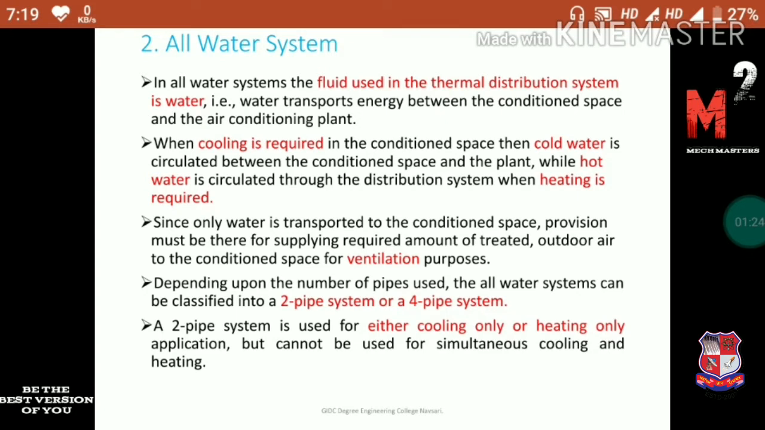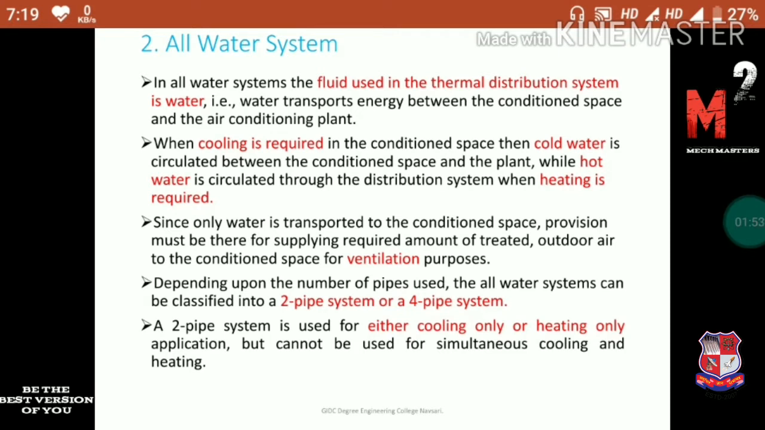When cooling is required in the conditioned space, cold water is circulated between the conditioned space and the plant, while hot water is circulated through the distribution system when heating is required. It means we transfer cold or hot water depending upon the application. If we require heating, then we transfer the hot water, and if we require cooling, then we transfer the cold water from the air conditioning plant to the conditioned space by using the distribution system.